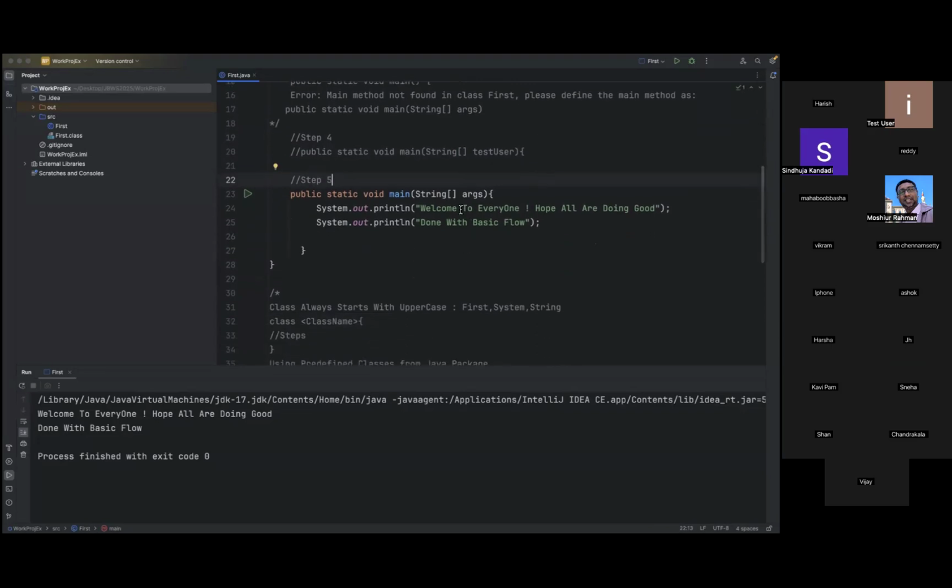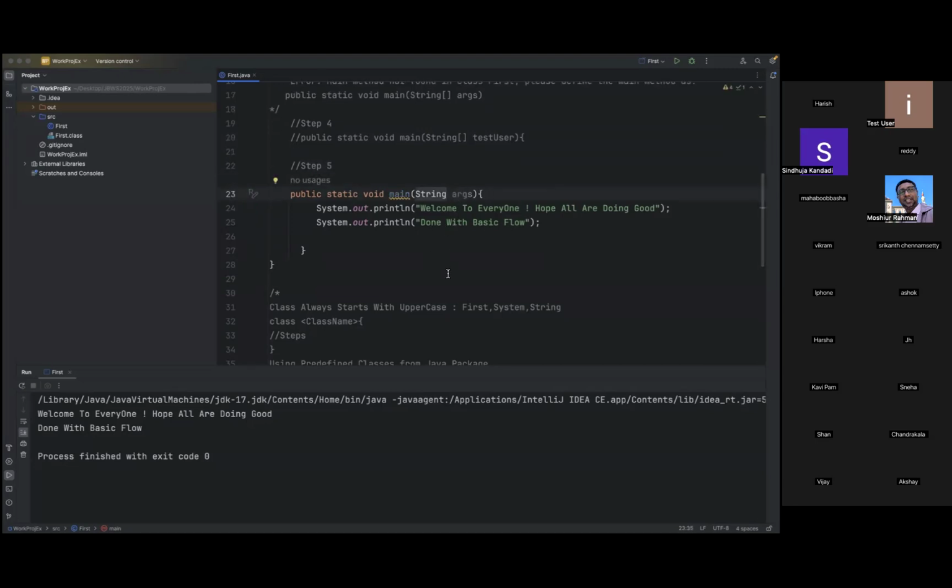After Java version 1.5, as I said, from JDK 1.5 they introduced more features, the core pillar, with more flexibility. From JDK 1.5, 6, 7, we don't see many more features. In JDK 8, the 1.8 version, again there were major changes, a lot of new concepts introduced. So in Java 1.5, the Java team has provided one more way to write the syntax for this.